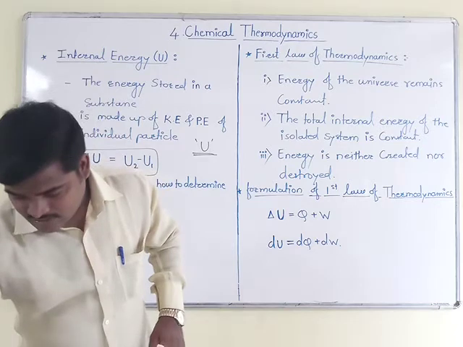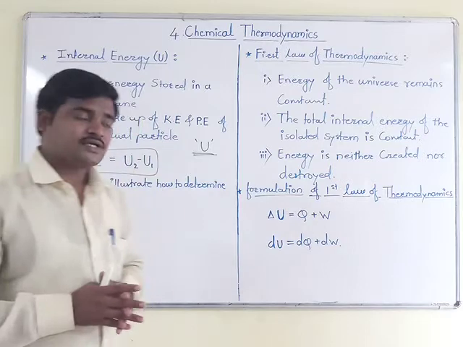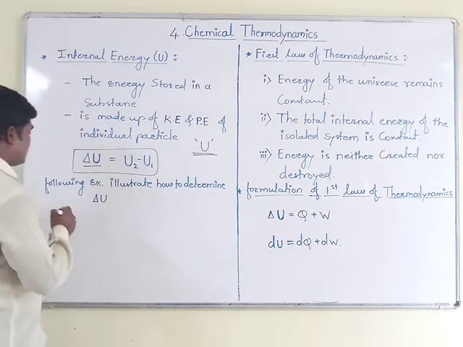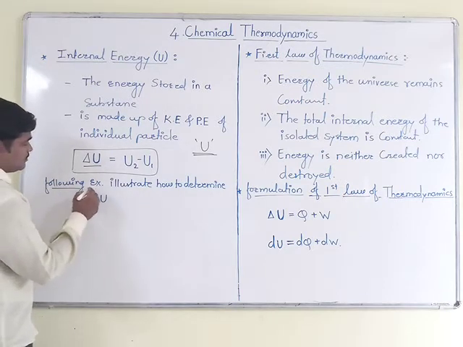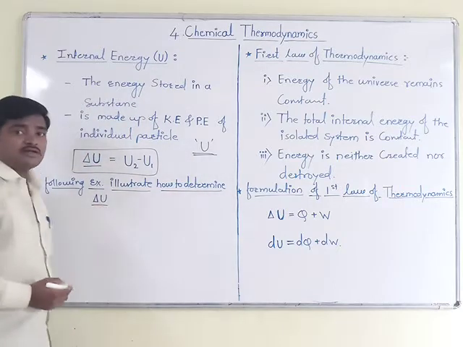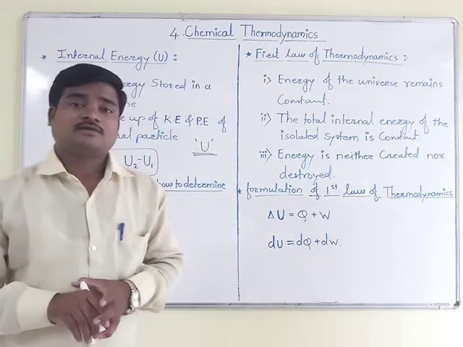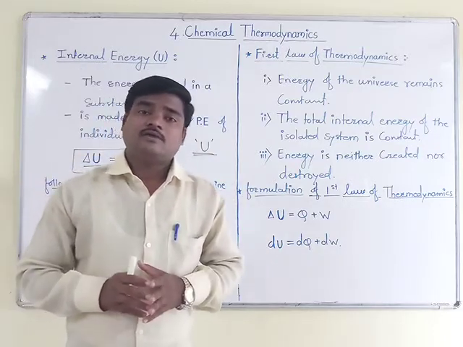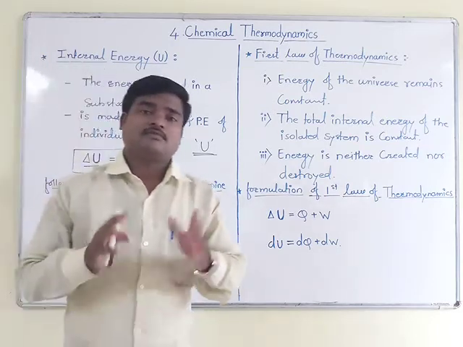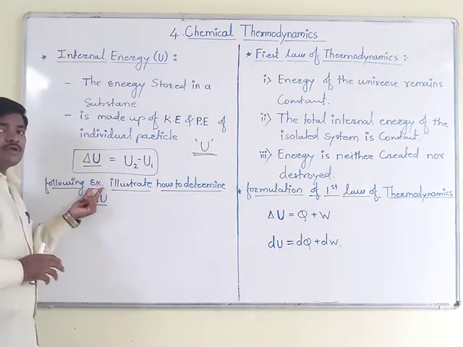Now suppose we have to determine the internal energy change with some examples. The following examples illustrate how to determine internal energy. By completing this point you will get the knowledge of how that value depends and what its magnitude is.